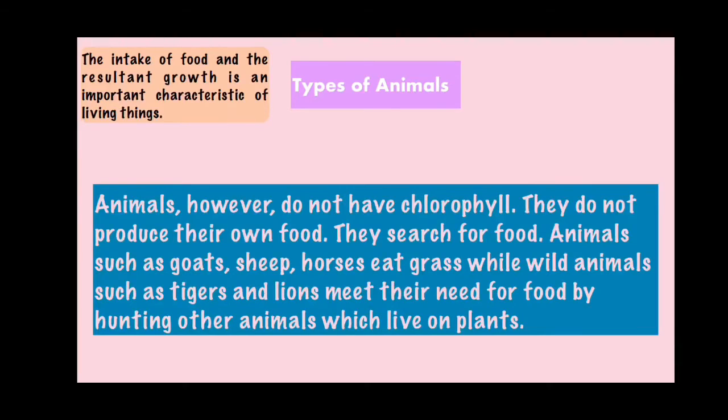Now, as we have seen different kinds of animals, plants and animals are different. Animals do not have chlorophyll present in them and they do not produce their own food. So they keep on searching for food which is necessary for living. Herbivorous animals will search for plants which they eat and carnivorous animals will search for the flesh of other animals which they eat.